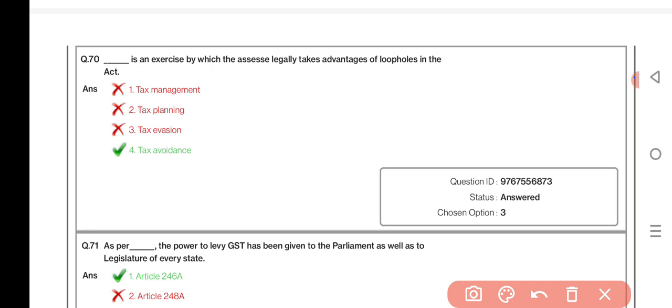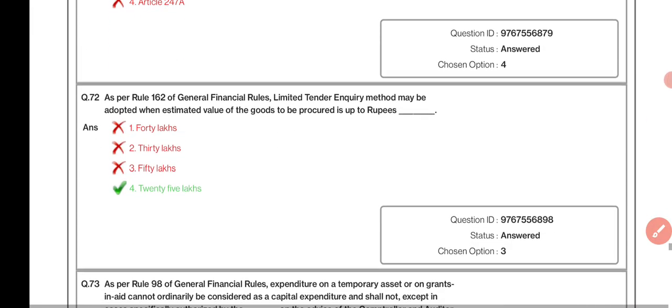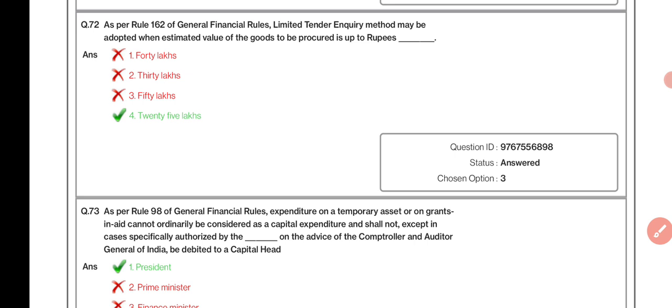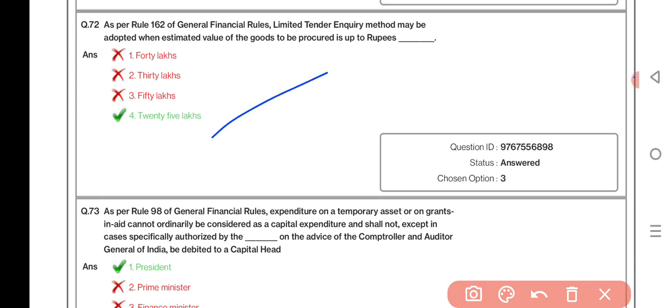As per dash, the power of levy of GST has been given to the Parliament as well as to the legislature of every state. Article 246A. As per Rule 162 of GFR, the limited tendering inquiry method may be adopted when the estimated value of the goods to be procured is up to rupees 25 lakhs.